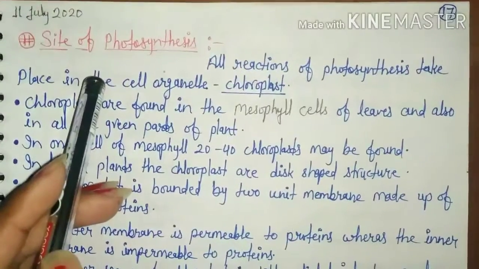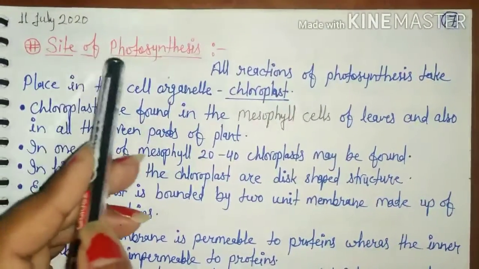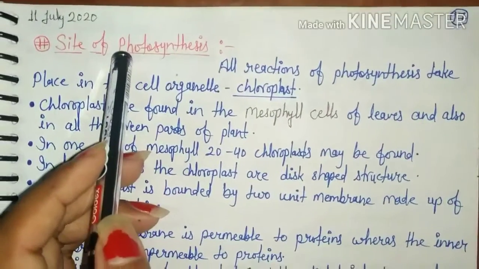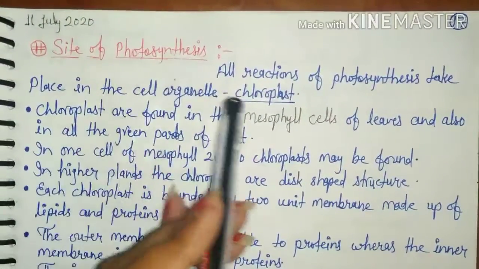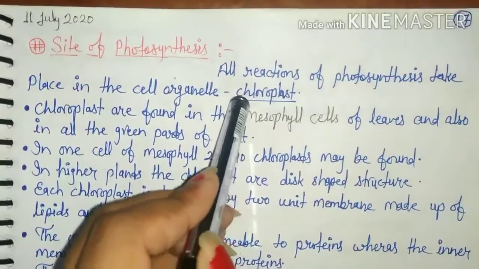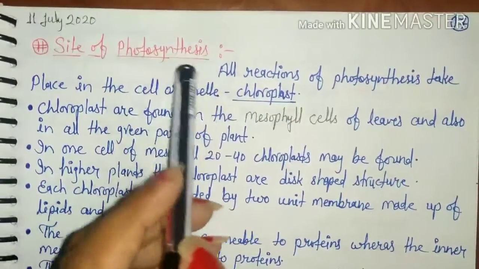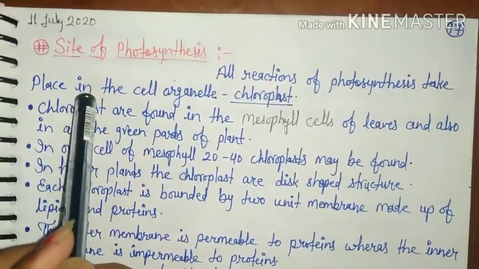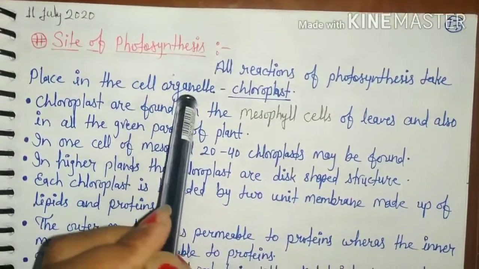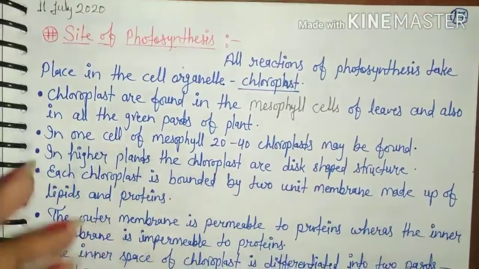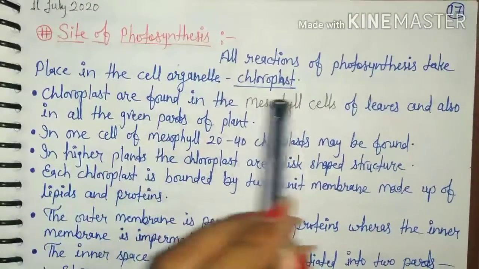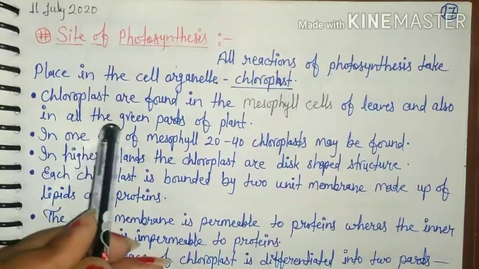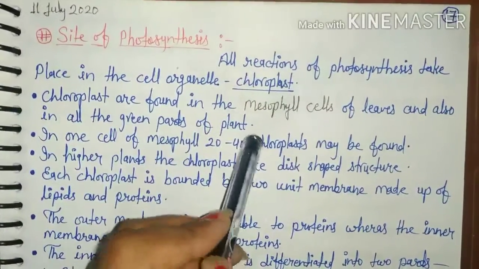Now we are going to talk about the site of photosynthesis. In plants, the site of photosynthesis is the chloroplast. So all reactions of photosynthesis take place in the chloroplast cell organelle. Chloroplasts are found in the mesophyll cells of leaves and also in all the green parts of the plant.